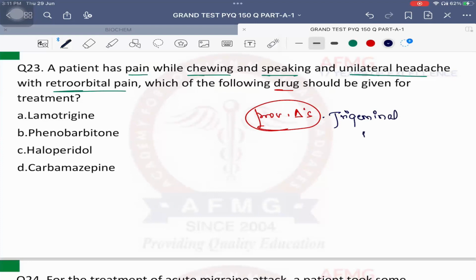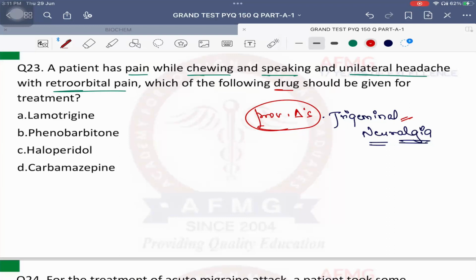trigeminal neuralgia. Now what is algia, guys? Algia means pain. Neuralgia means pain due to a nerve irritation. And which nerve is irritated? Trigeminal nerve. Trigeminal nerve gives innervation in this region, na? Usually the temporoparietal region and the ophthalmic, maxillary and the mandibular region usually. So if trigeminal nerve is irritated, we will have pain all over here. We will have a unilateral headache in the temporal region or parietal region.